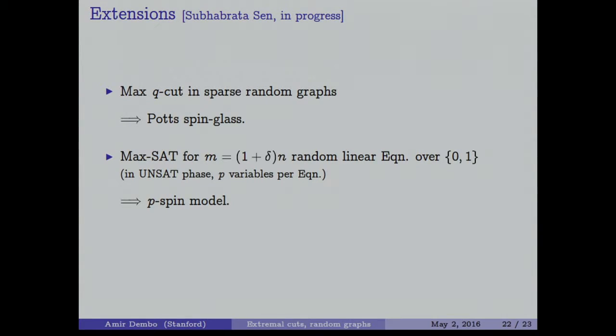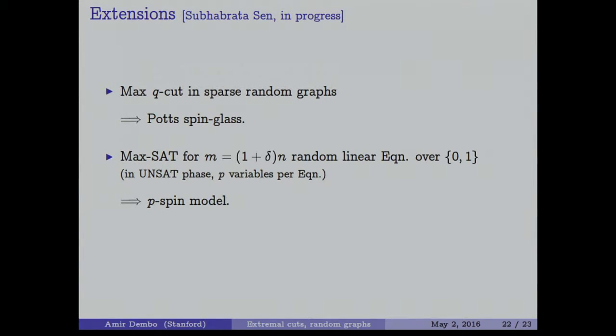Another example, you can take the XOR-SAT problem, which is random linear equations over 0, 1. If the number of equations is exceeding the number of variables, let's say by factor 1 plus delta, so it is impossible to satisfy them, you take a right-hand side vector, which is also chosen at random, and you make the number of variables per equation constant p. What you will arrive at after some thought is a p-spin model. And the p-spin model was also solved mathematically, and the Parisi formula is known. You can take other models of graphs which are irregular, and then you will get other models of disordered problems on irregular graphs. But the principle is that what I told you before should work.